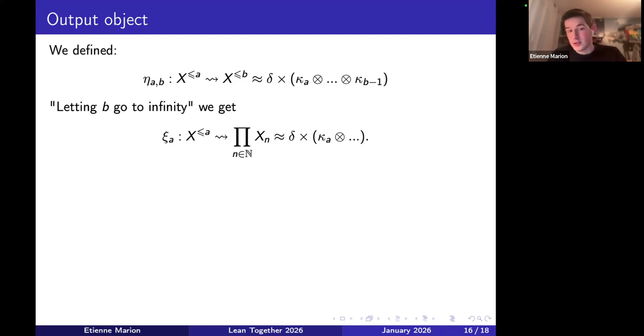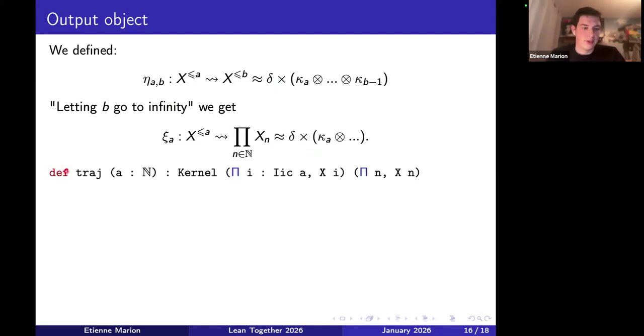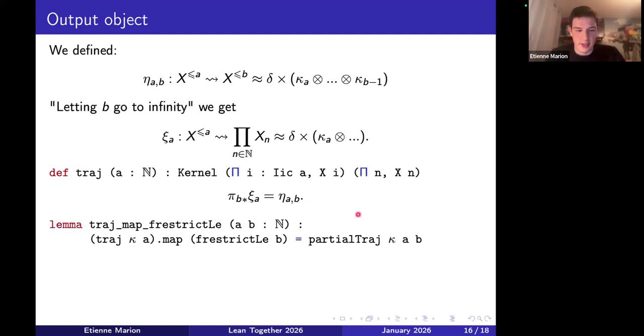Of course, we need to check that we got the right kernel. This is called traj in Mathlib, and we have to check that it has the right property. So if you take the projection of psi A over the coordinates which are smaller than B, you get eta AB, which is what we expect. And this is true. This is this lemma here. And again, the proof is actually quite nice.